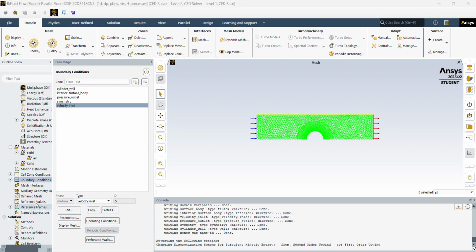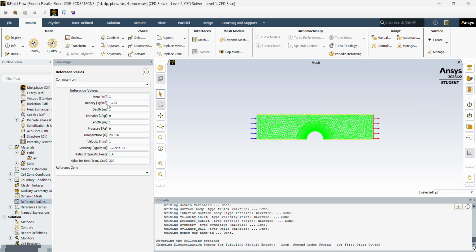So from here, we can go into reference values, and we want to compute from our velocity inlet. Reference zone is surface body.